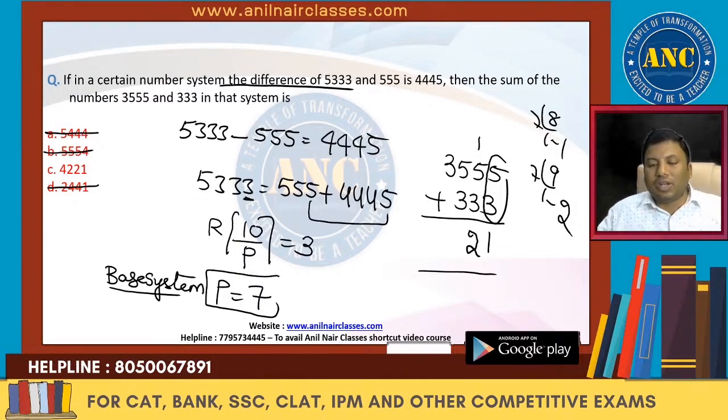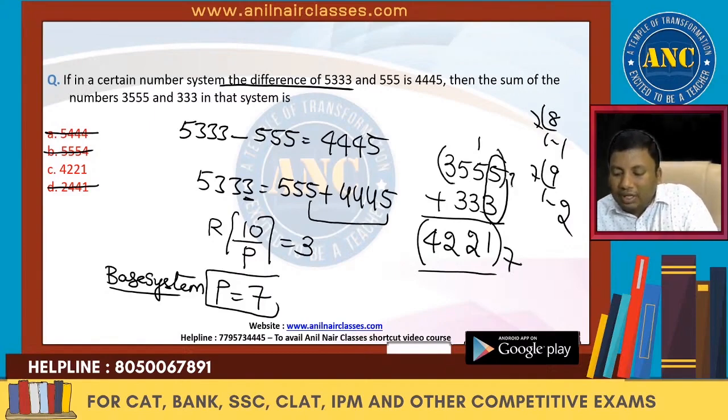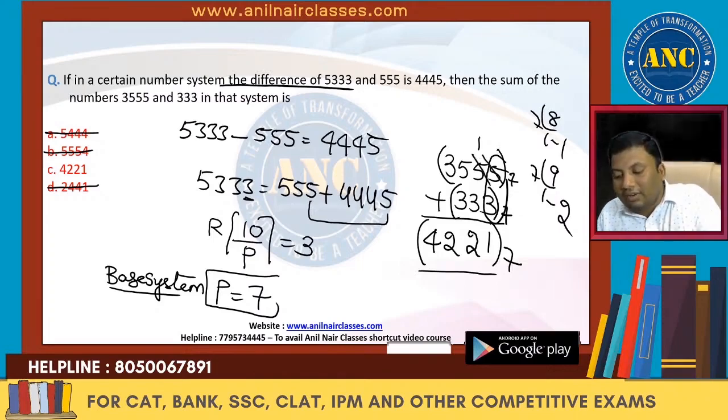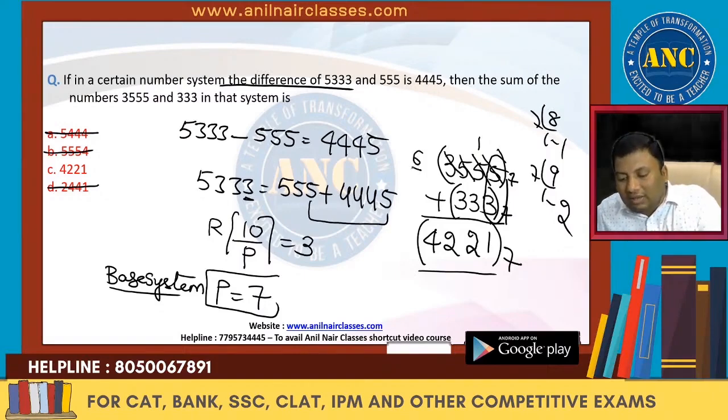Minus 555, if it goes to the right hand side, it is 555 plus 445. 5 plus 5 is 10. 10 divided by which number will give remainder 3? That P value is nothing but 7. Or you can also go by the answer option approach. If it is 4221, this is in base system 7. In base system 7, what is the digital sum? Divided by 6. If I divide by 6, this is nothing but 10, 15, 18. 18 is perfectly divisible by 6. So this digital sum is 6.